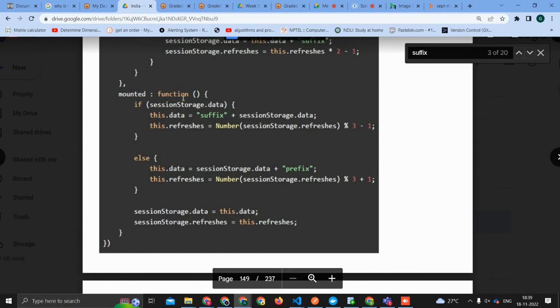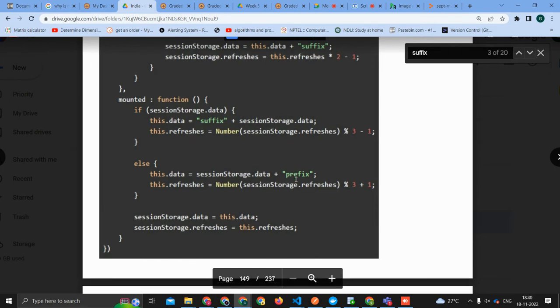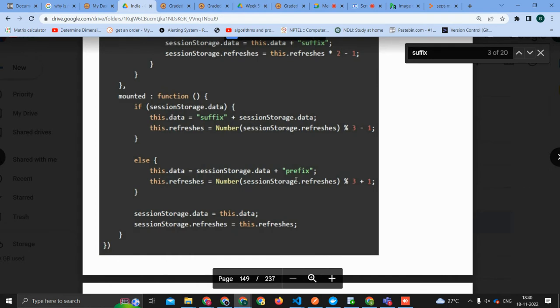See, in session storage, data as refreshes is not present, right? So when you first reload, it will go to the else part, right? And it will store data to be undefined plus prefix. That will be undefined prefix, because everything inside data is a string. So undefined is a string. So it will be undefined prefix.